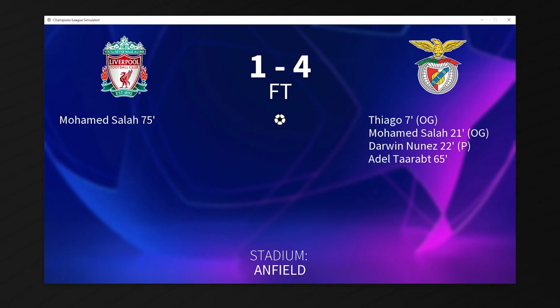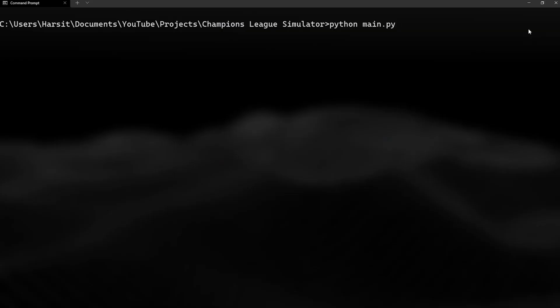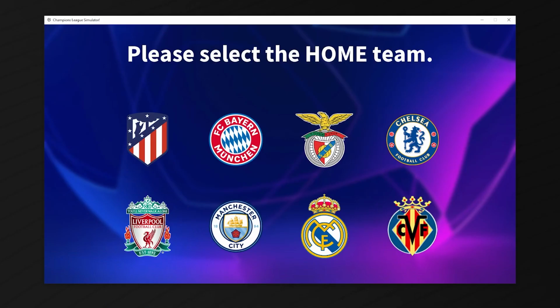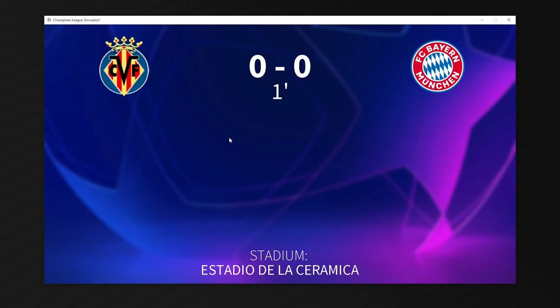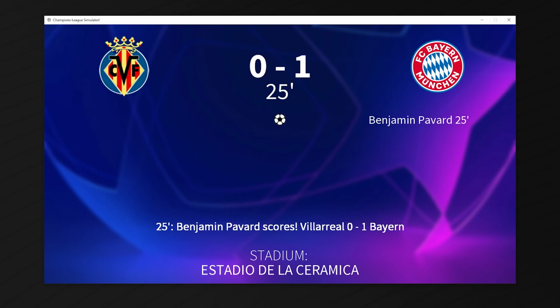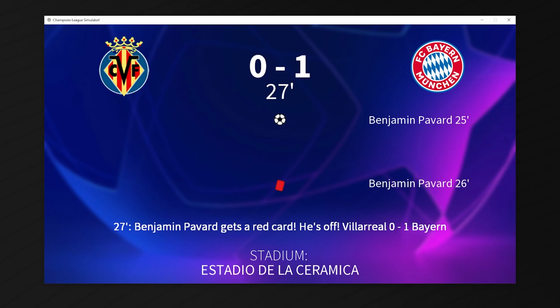Alright, and now we can move on to the next game, which is Bayern versus Villarreal. We can hit enter to run the script again. And for the first leg, Villarreal are at home at the Estadio de la Ceramica. Bayern are away, and kicking things off, Benjamin Pavard scores a goal in the 25th minute to put Bayern ahead. Immediately after that though, Benjamin Pavard gets a red card and he's off.